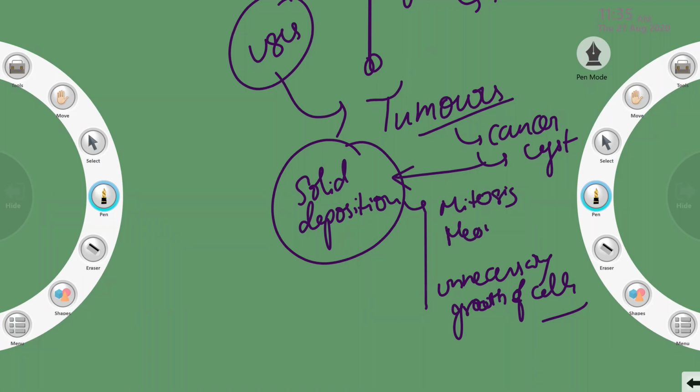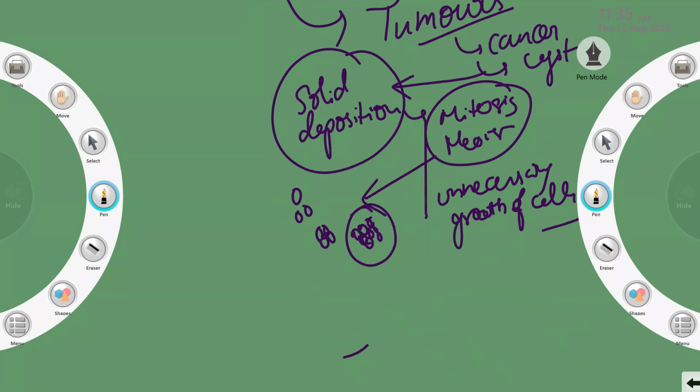Mitosis and meiosis are reproduction processes that produce daughter cells, so it is division of cells. There is a process for the human body for cells to divide. One cell will become two cells, the two cells will become four cells, four cells will become eight cells. So there is a process for this, and this is called growth of cells.